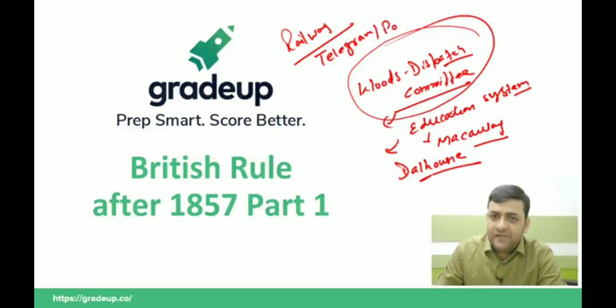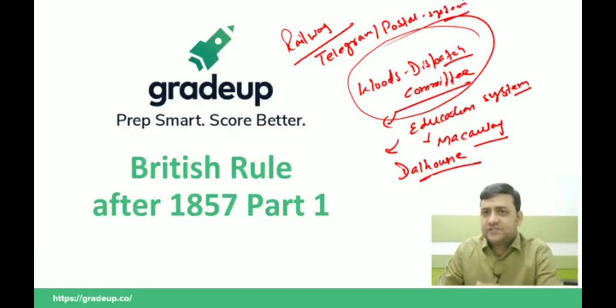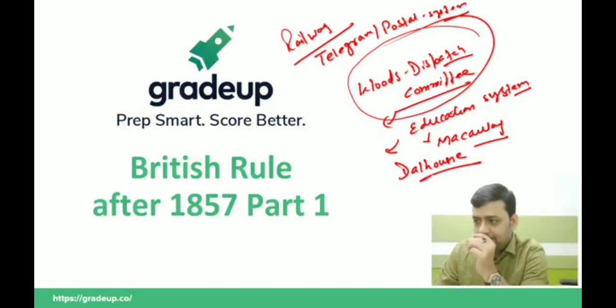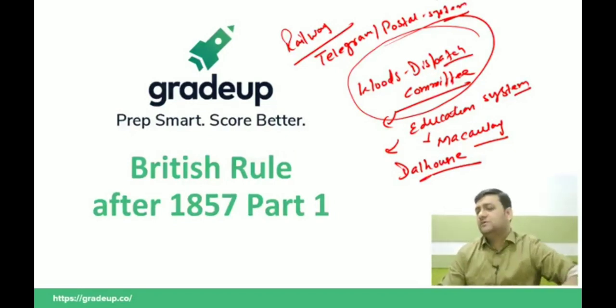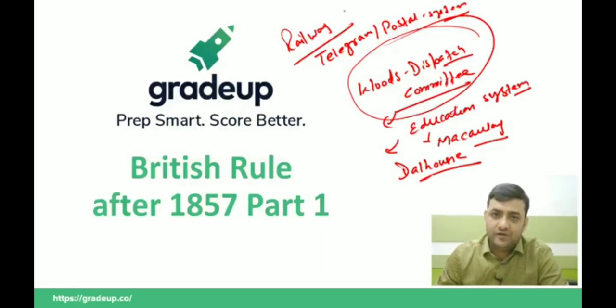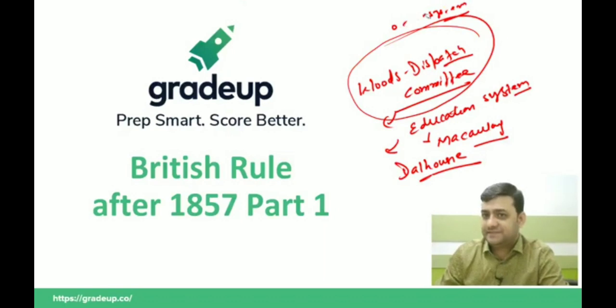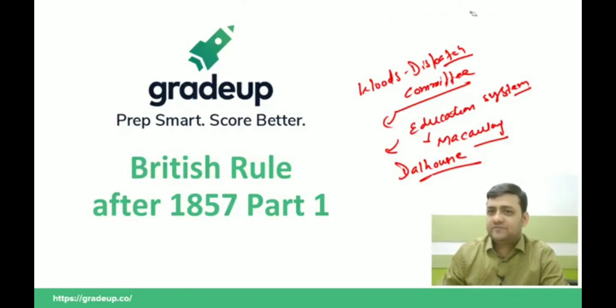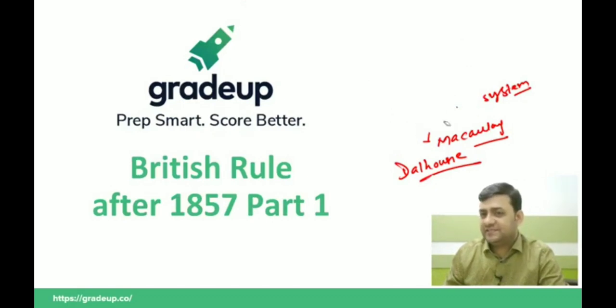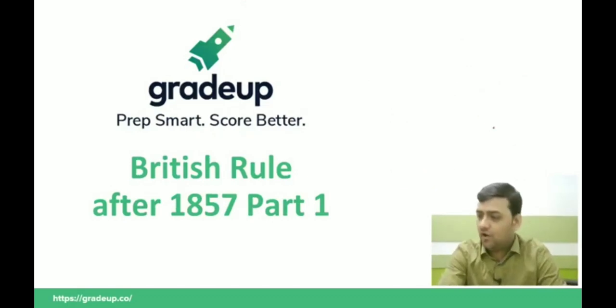I told you in the last class that railway construction, telegram, and the postal system were all given by whom? You will say it's Lord Dalhousie. And also important was the doctrine of lapse. The doctrine of lapse was also given by Dalhousie, subsidiary alliance by Wellesley. All the things are important. And Lord Cornwallis, Faisal Haqji, tell me please.